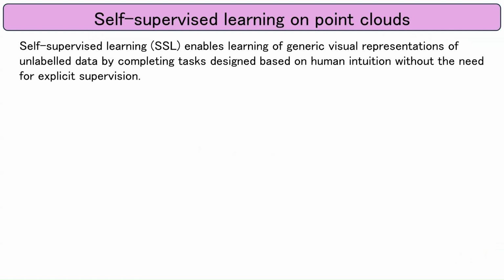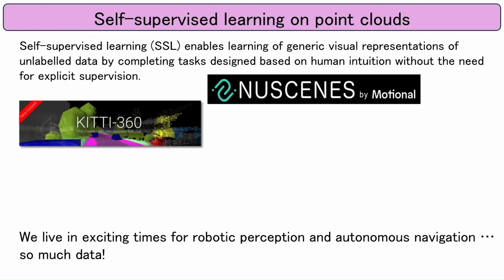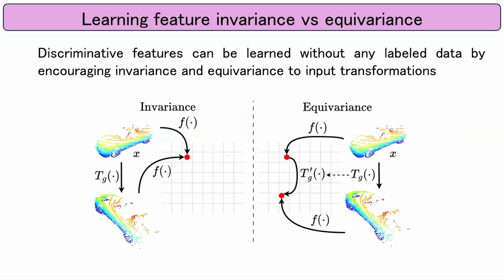Self-supervision enables the learning of generic visual representations of unlabeled data by completing tasks designed based on human intuition about what information can be inferred from its inherent properties without the need for explicit supervision. The availability of large amounts of unlabeled LiDAR data thus makes self-supervised learning a natural choice for improving the performance of perception tasks in limited label scenarios.